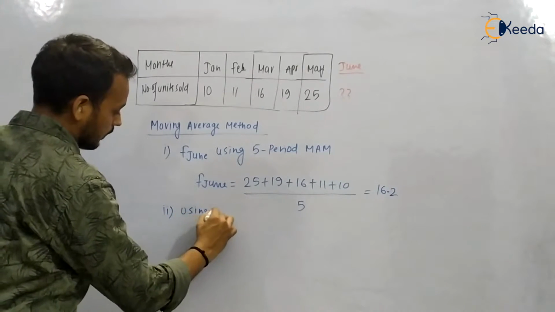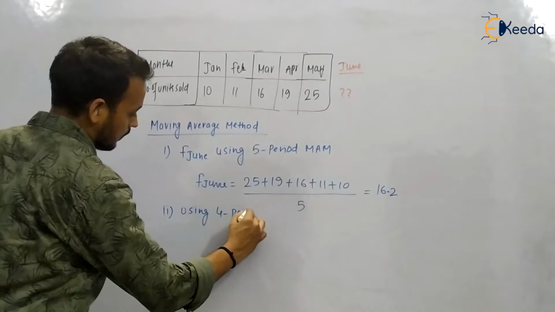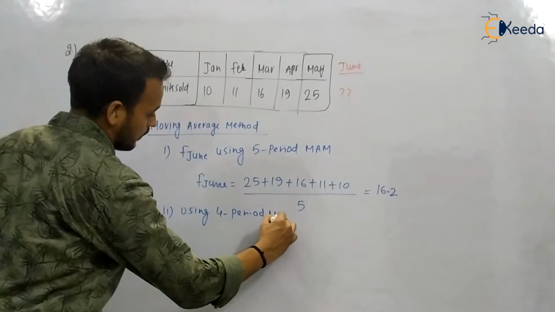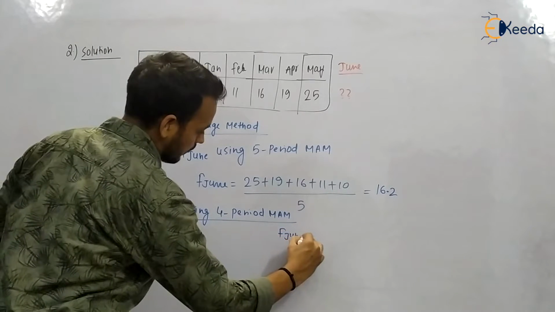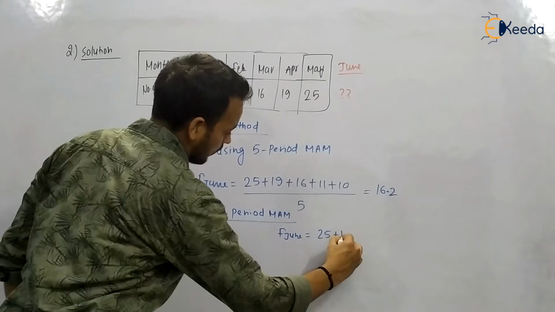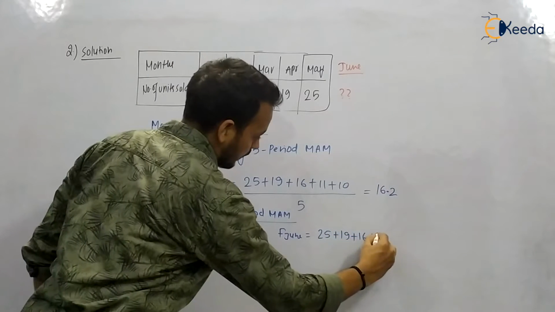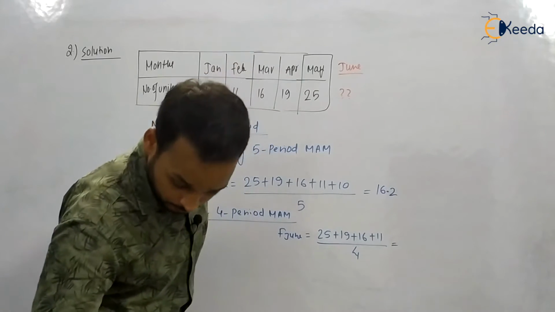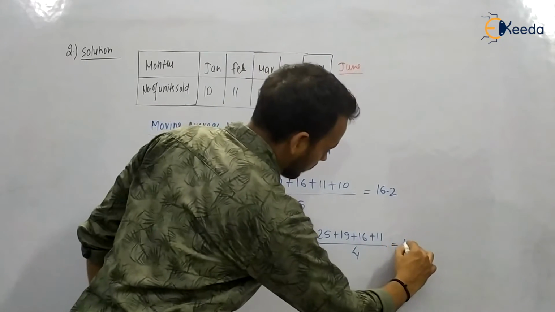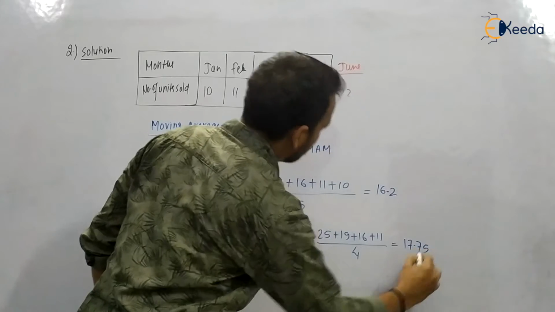Now we will apply the 4-period moving average method. For F June, start from the latest: 25, 19, 16 and 11. We discard the oldest one. This is 17.75.